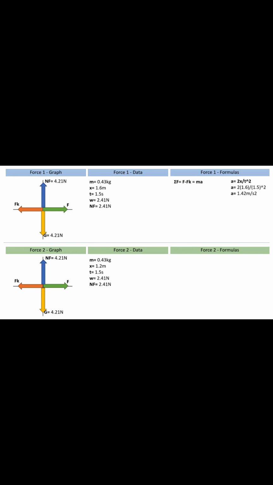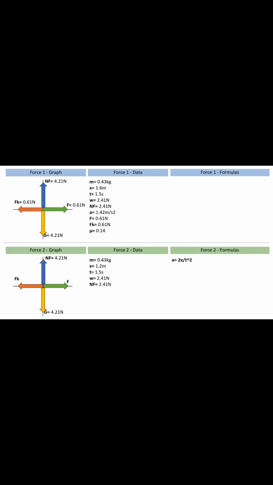To calculate the forces, we also see that the sum of forces along the x-axis equals 0, so the force applied to the object and the friction have the same value. To find the value of both, we multiply mass by acceleration, resulting in 0.61 newtons for both. Now, we need to calculate the coefficient of friction, which is calculated using the formula friction divided by normal force. Substituting the values, we get the following result: 0.14, and that will be all for the first graph.